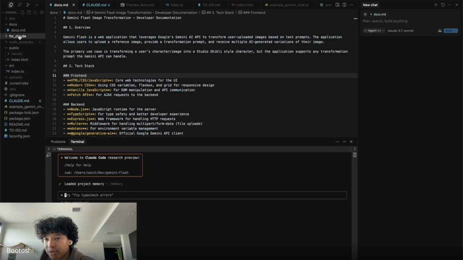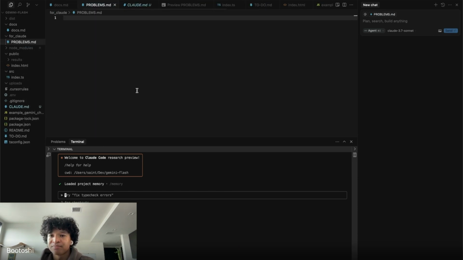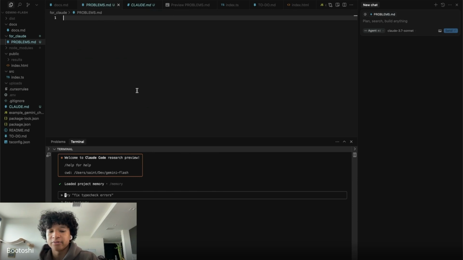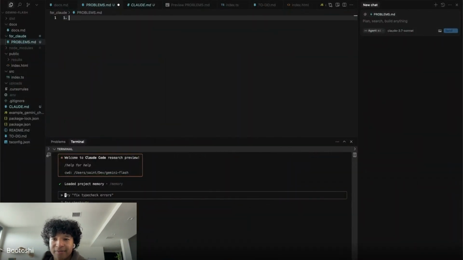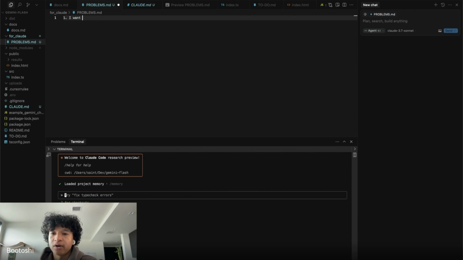So I usually make a folder called for Claude, and in this folder I'll write problems.md. In this case, I have two problems that I want solved. Problem number one is I want the code base to work successfully. So I'm going to tell the system what works and then what doesn't work.